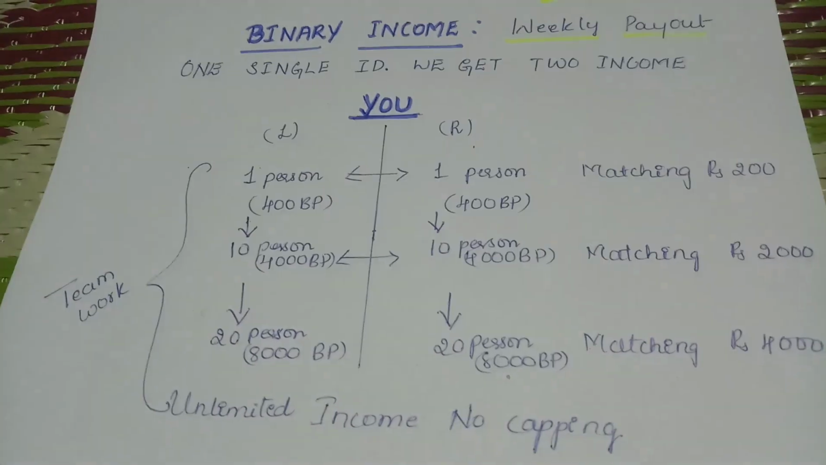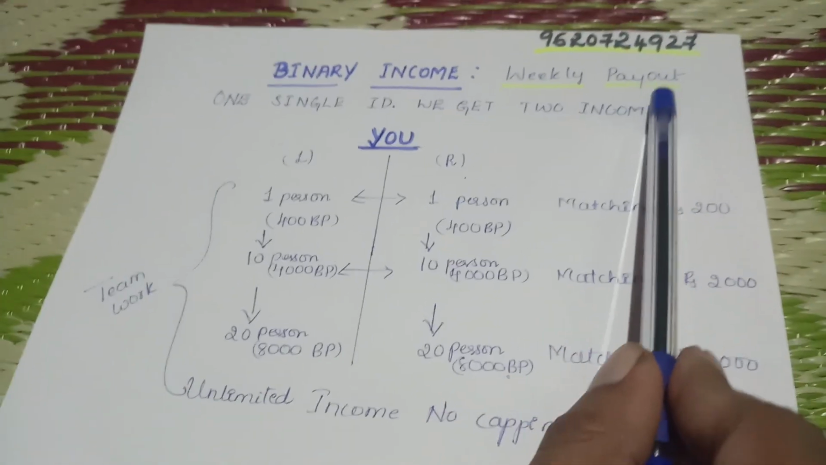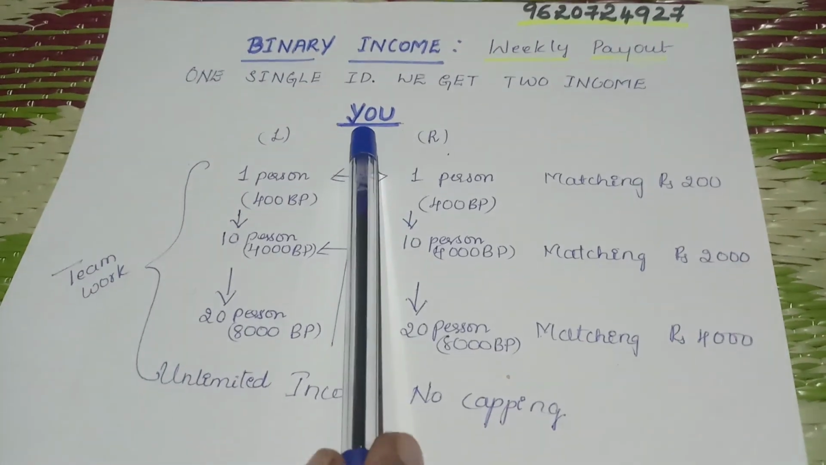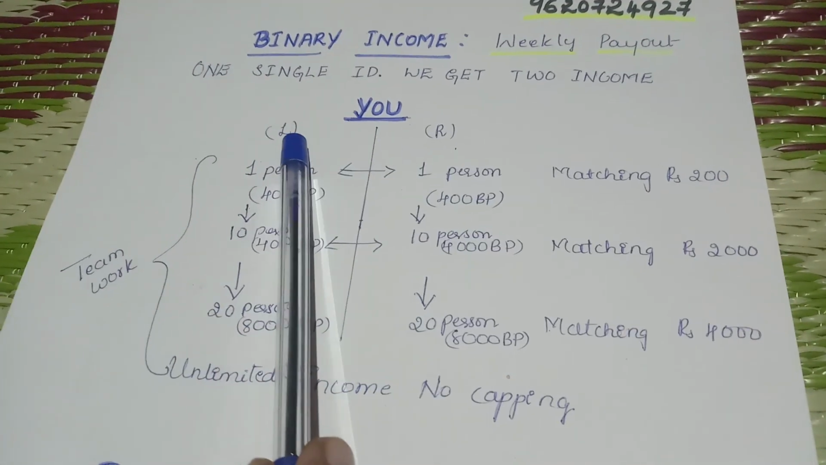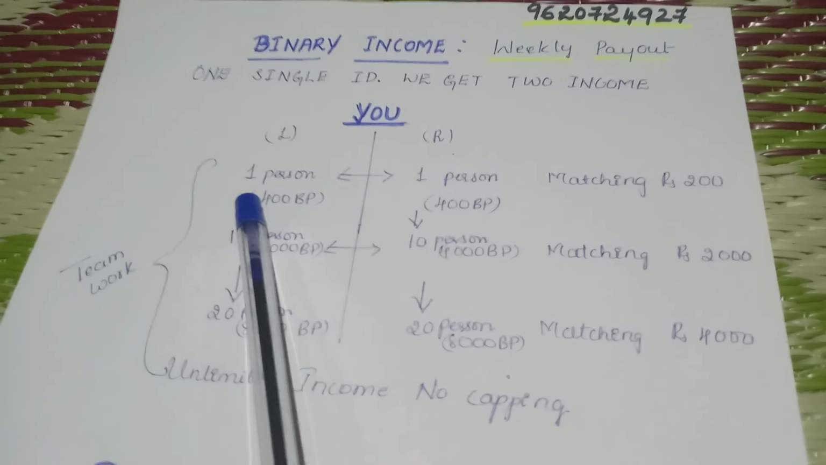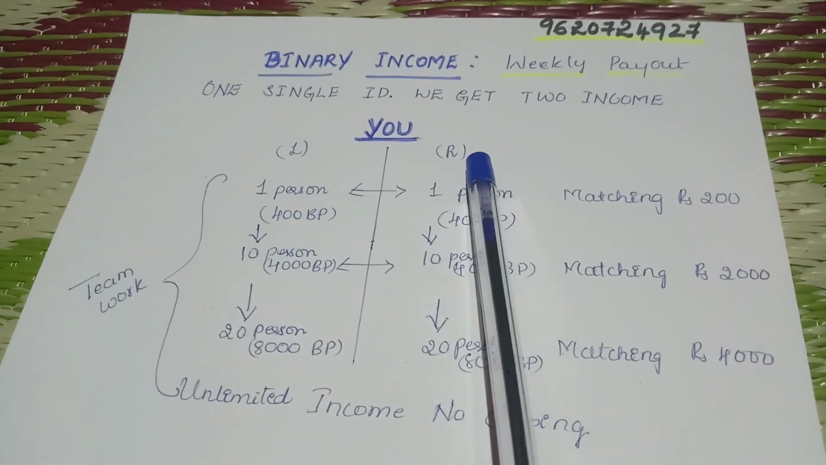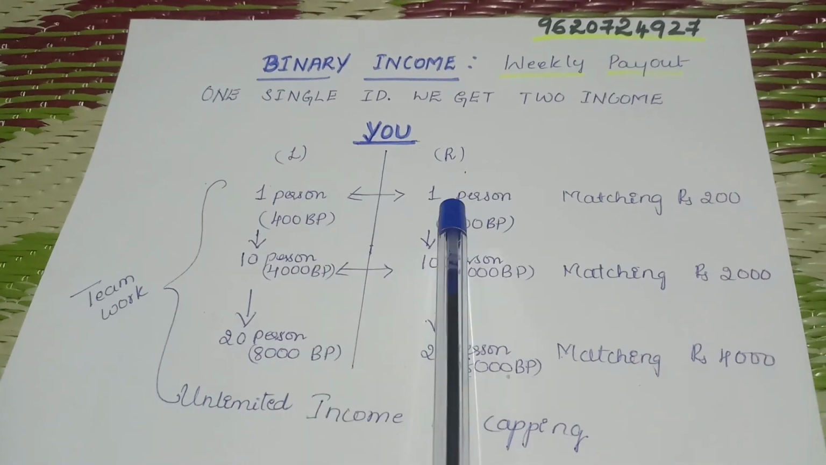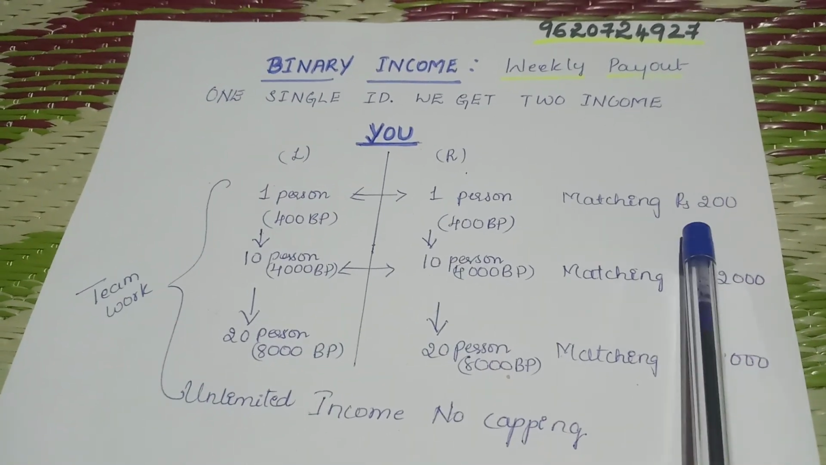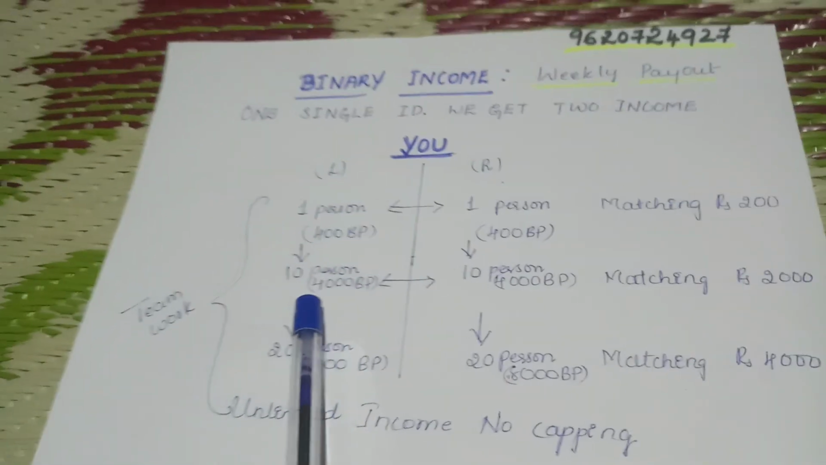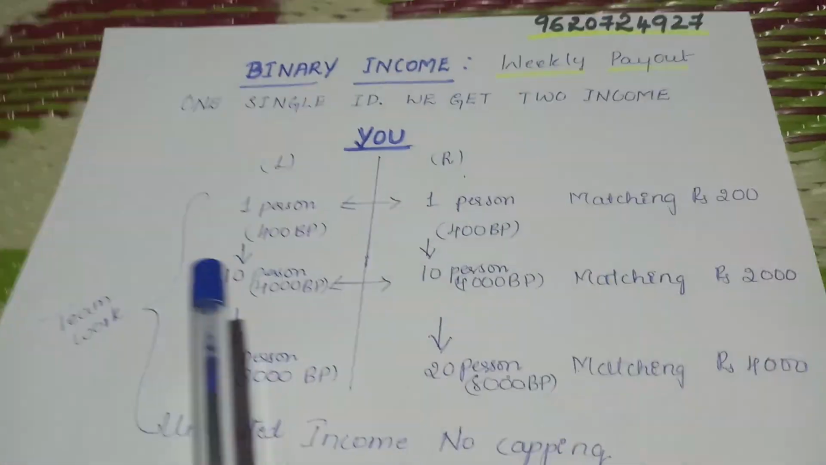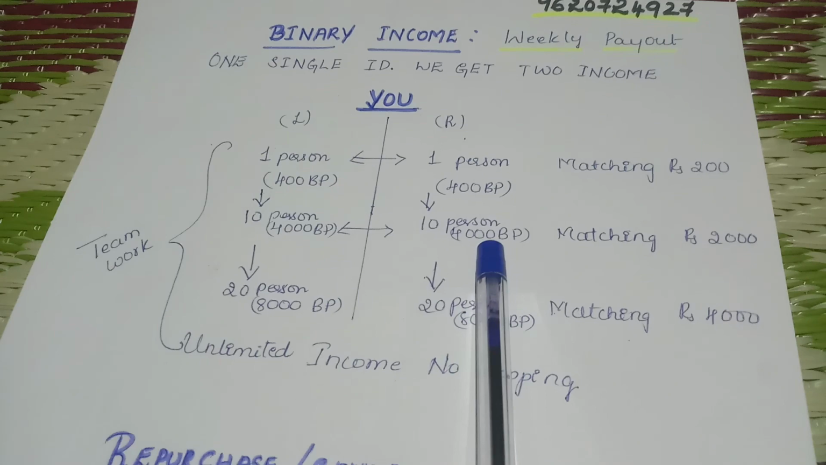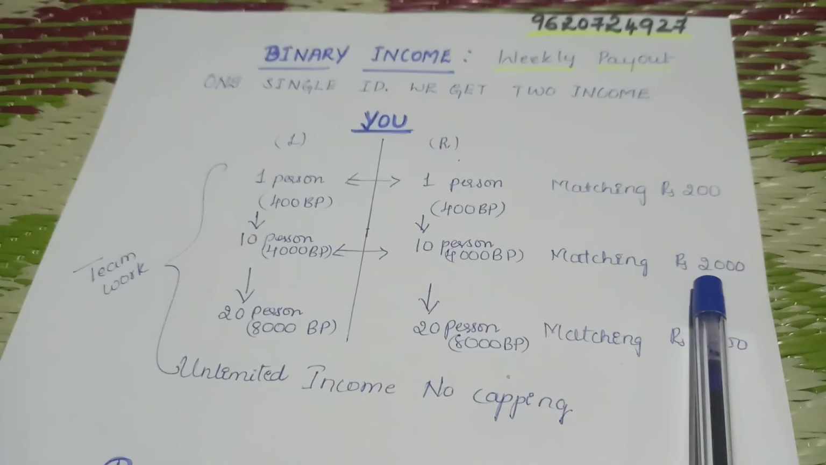Next we'll see the binary income over here. That is a weekly payout. With one single ID we get two incomes. For example, you are here. On the left hand side, if one person comes for 400 BP and on the right hand side another person comes for 400 BP, matching both persons, you get a matching income of 200 rupees. In the same way, 10 people coming in on the left hand side and 10 on the right hand side, again 4000 BPs, the matching income will be 2000 rupees.